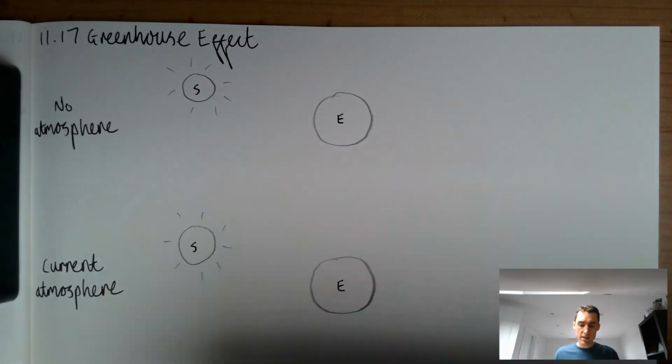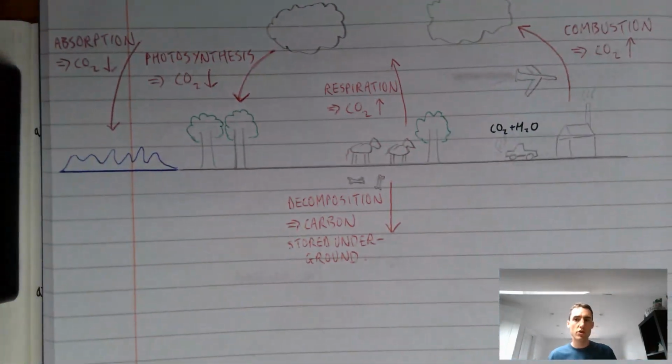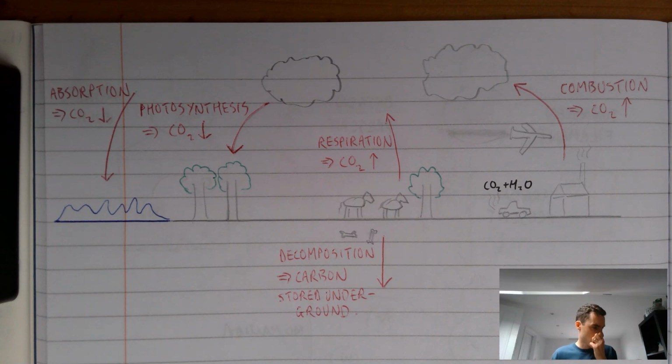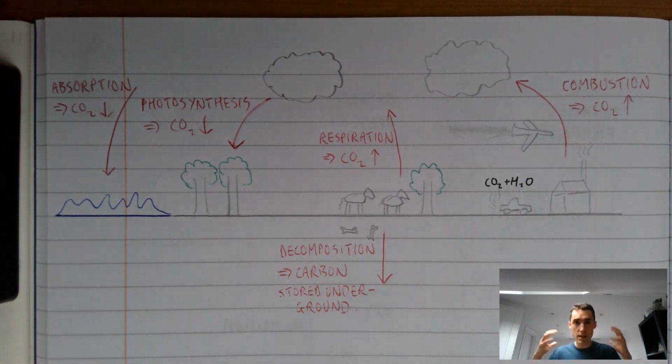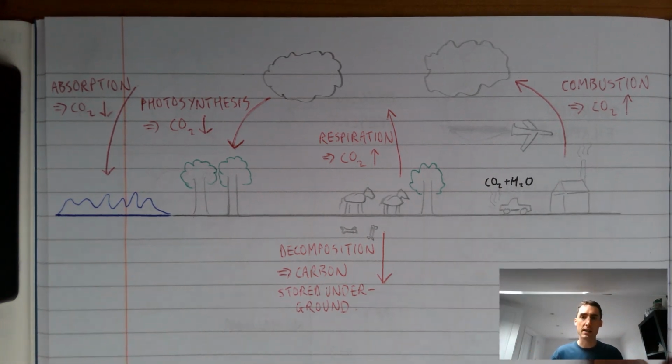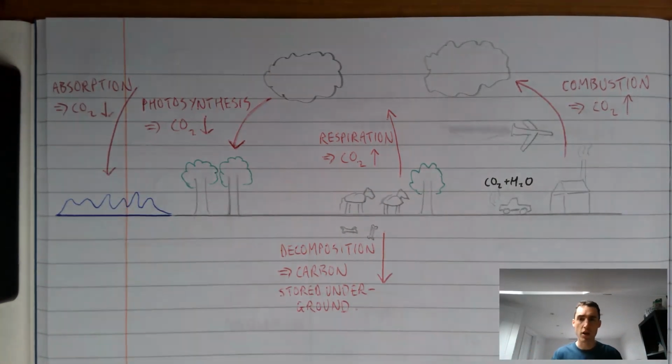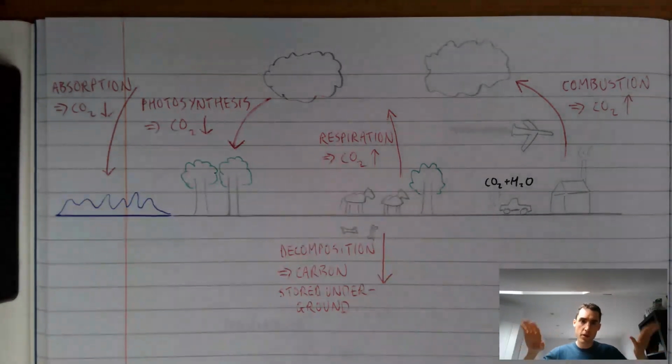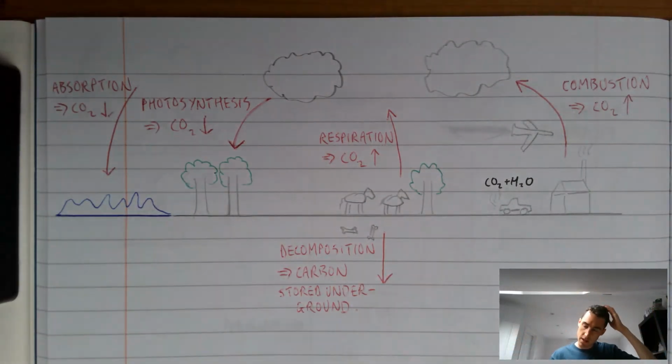And I think that second part is really important. It's not just an abstract model of what's going on. What they need is to see how this relates to them and their choices. And this is why throughout this scheme of work, we've been coming back again and again and again to our picture of the carbon cycle. And what we want to emphasize is there is this interaction between what's going on at the surface of the Earth and what's going on in the Earth's atmosphere. This has been the whole story of this sequence of lessons.